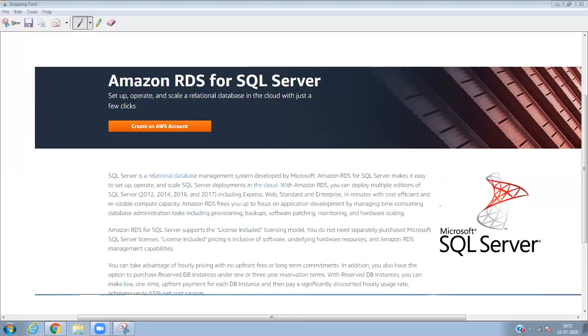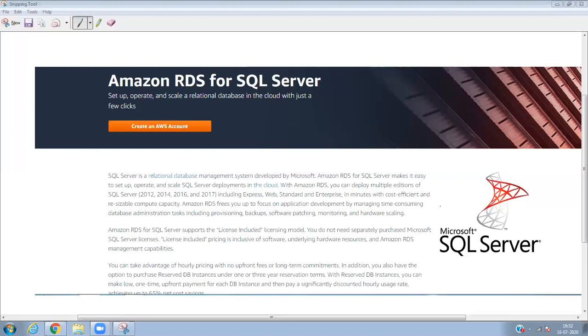Amazon RDS for SQL Server makes it very easy to set up, operate, and scale SQL Server deployments in the cloud. Just click, and you can set up the RDS database for MS SQL.